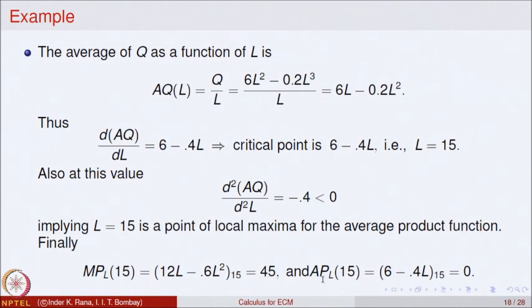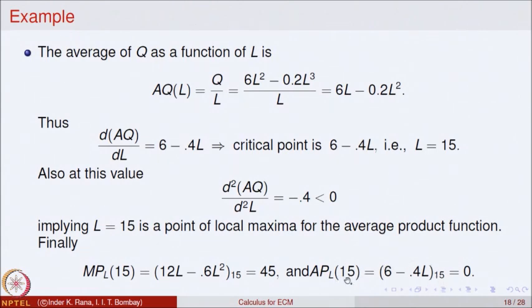And similarly, the average of L at 15. This average is 6 minus 0.4 L. So, that evaluated at 15, when you compute, comes out to be 0.